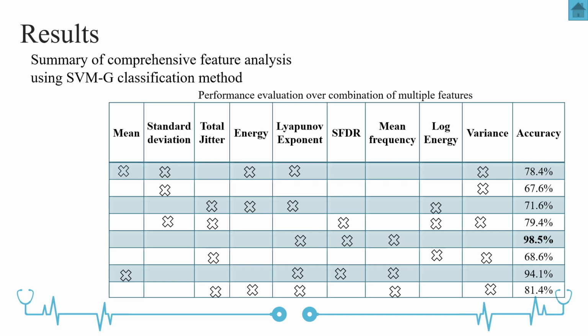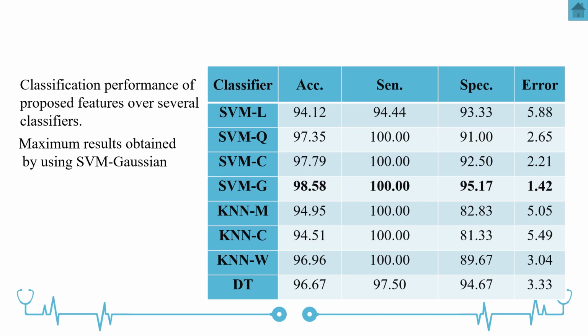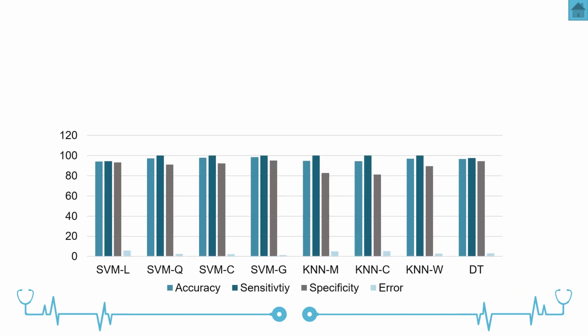These are the Lyapunov exponent, SFDR, and mean frequency. Classification performance of the proposed features over several classifiers is: SVM linear 94.12, SVM quadratic 97.35, SVM cubic 97.79, decision tree 96.67, KNN 96.96, but we have achieved the highest accuracy of 98.58% on SVM Gaussian. Similarly, sensitivity of 100%, specificity of 95%, and the least error, that is 1.42%. This is the graphical representation of the different classifiers.